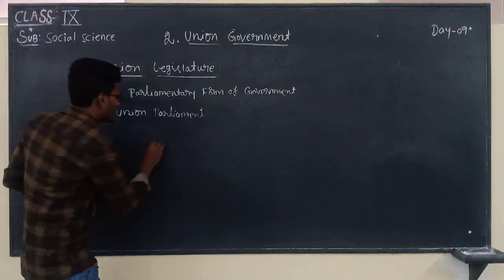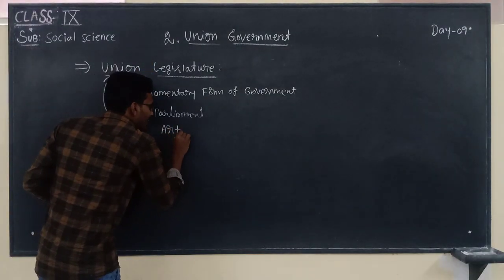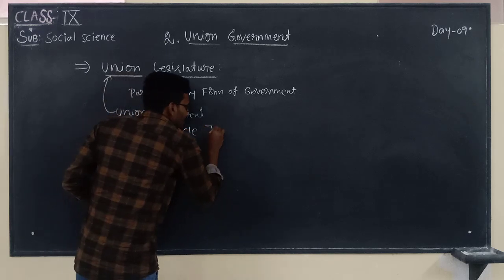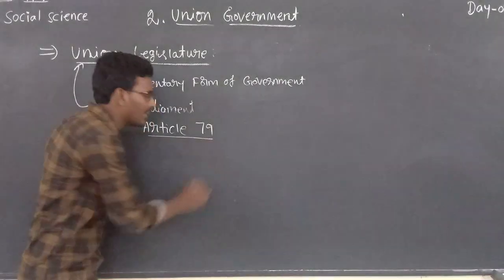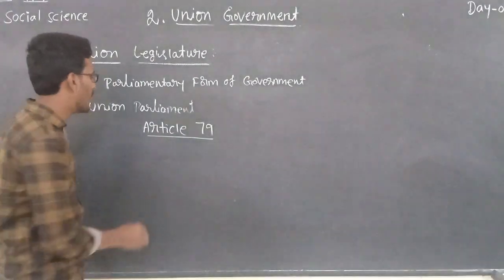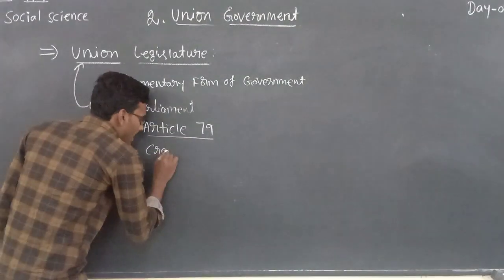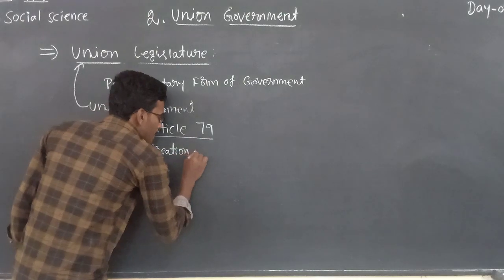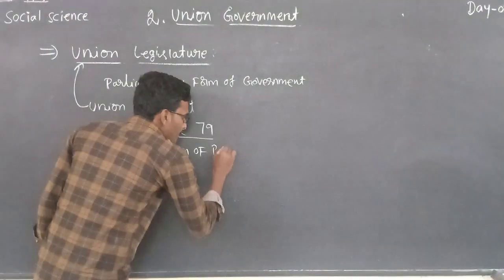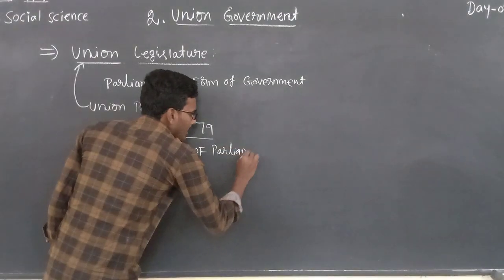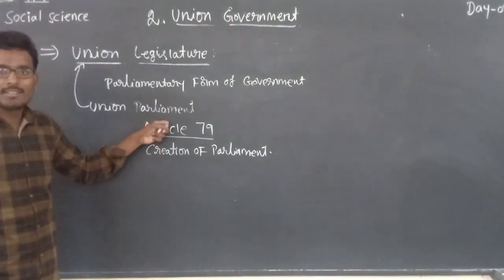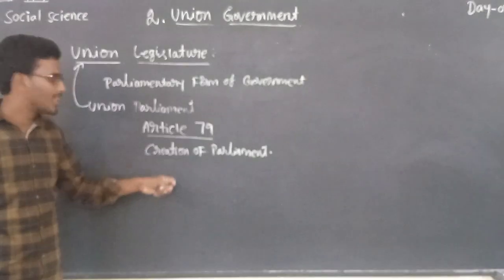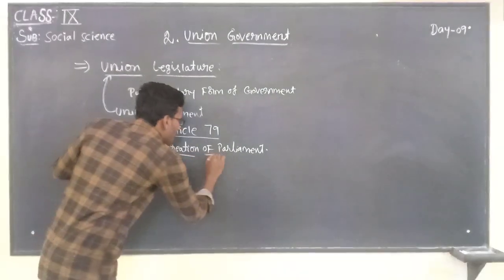In our constitution, article number 79 describes the creation of parliament.